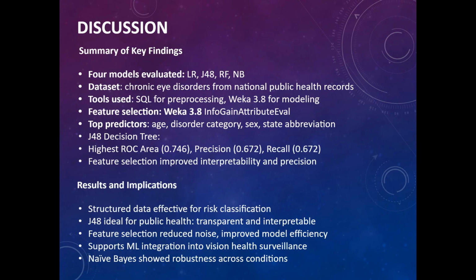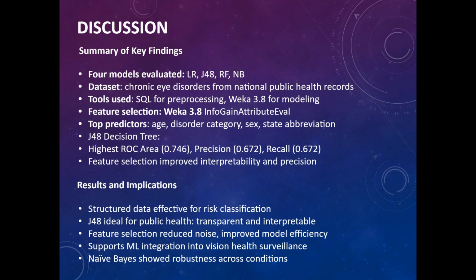Feature selection improved interpretability and precision, especially for the tree-based models. These findings show that structured data can effectively classify eye disorder risk, and the J48 model is especially well suited for public health, where transparency and interpretability are key. The gains in precision and recall after feature selection underscore the value of reducing noise and focusing on high value attributes.